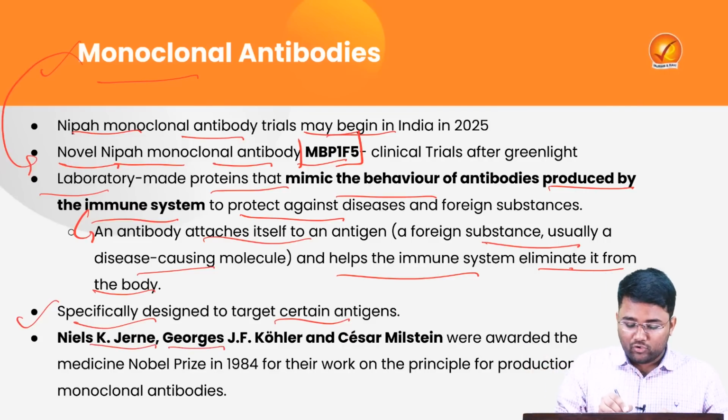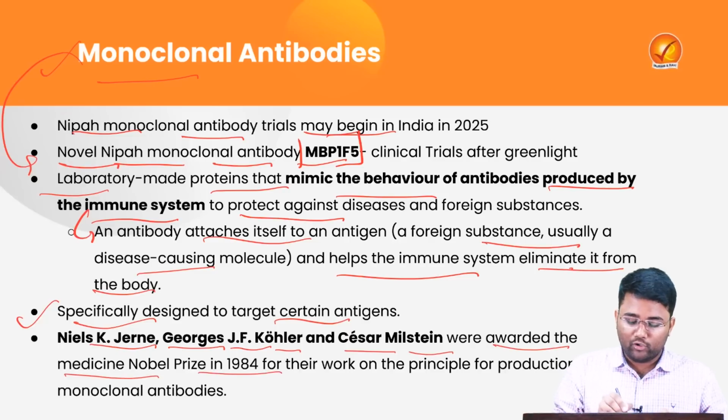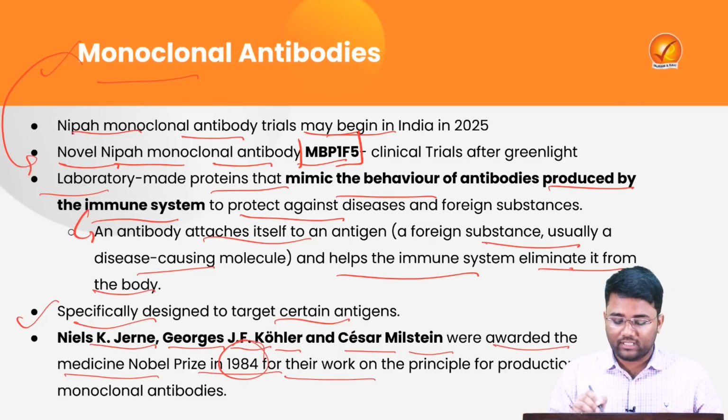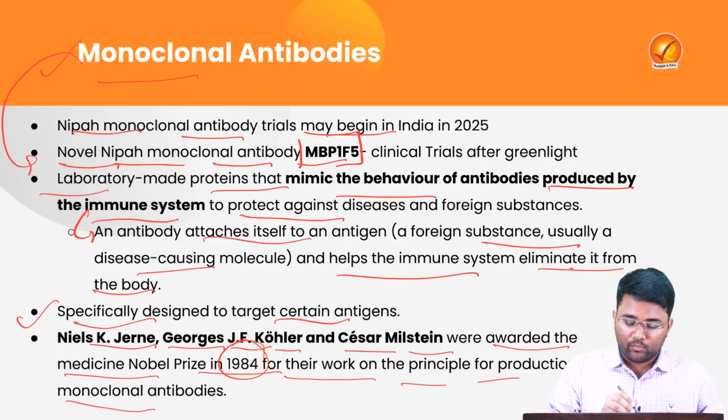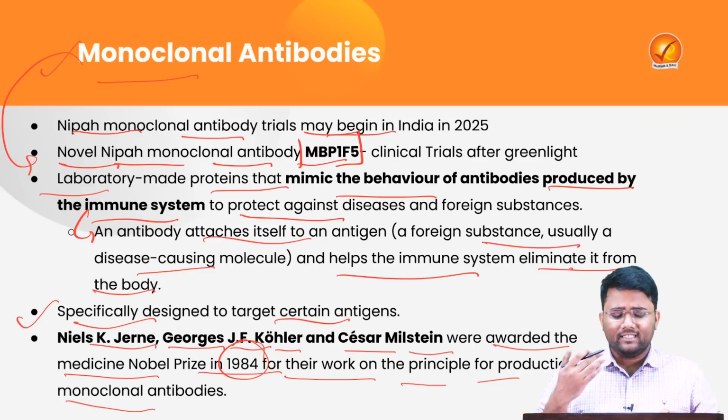Georges J.F. Köhler and César Milstein were awarded the Nobel Prize in Medicine in 1984 for their work on the principle for the production of monoclonal antibodies. These antibodies have widespread applications, from therapeutics to diagnostics.